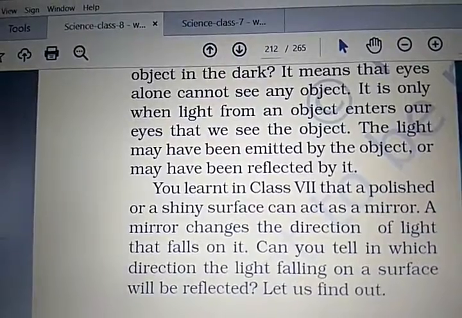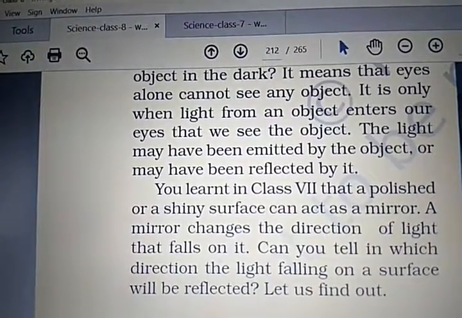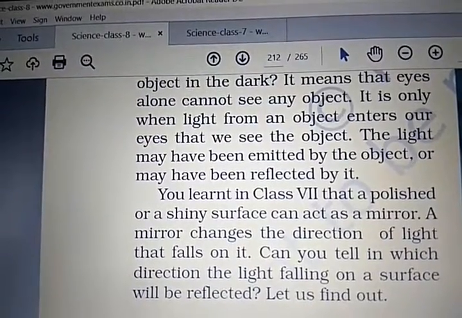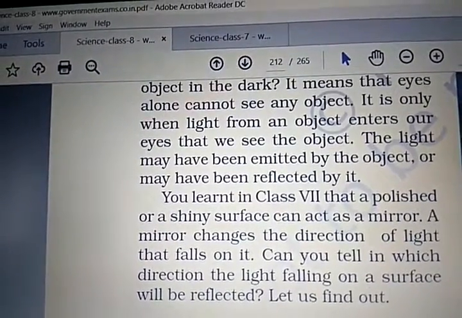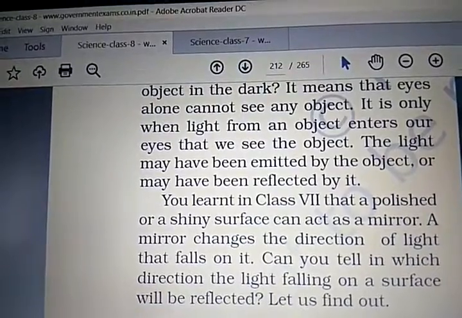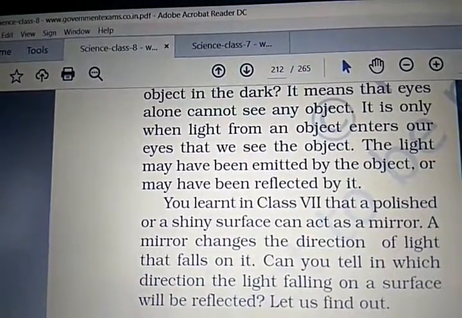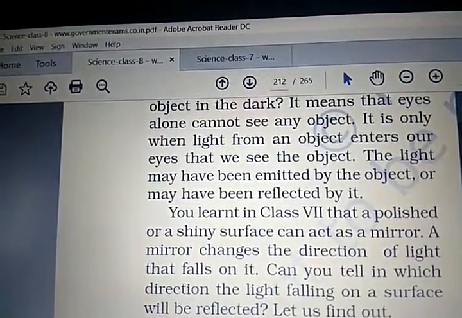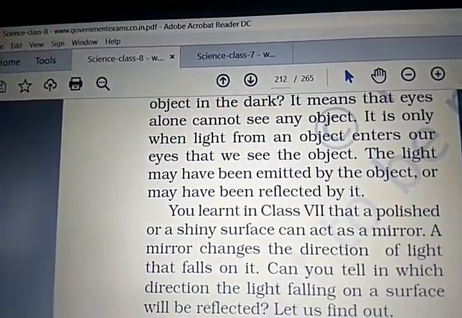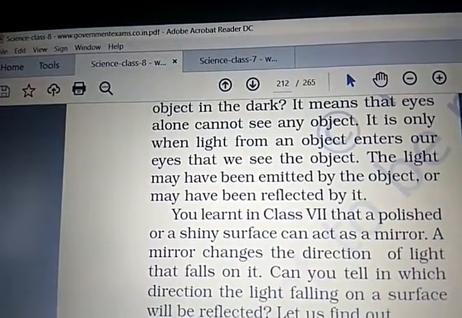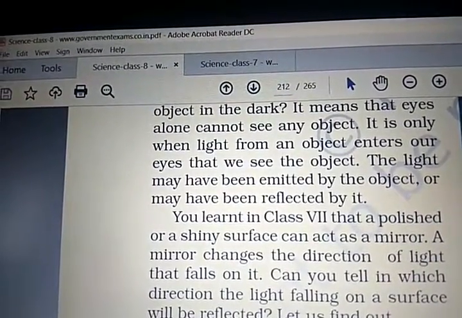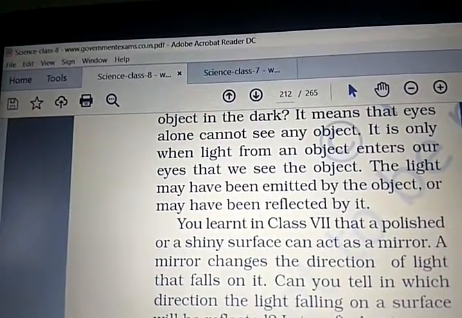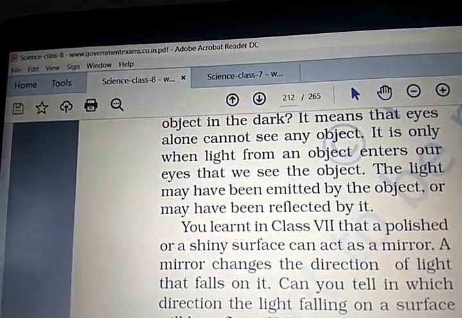If reflection of light is not possible from that object, and those rays do not enter our eyes, we cannot see. At dark time or night time we cannot see any objects. Why? Because light is not there. So when you switch on the light, then we can see the objects at night time. In the daytime the sun is there. The sun is the main source of light. So with the help of the sun we can see all the objects around.